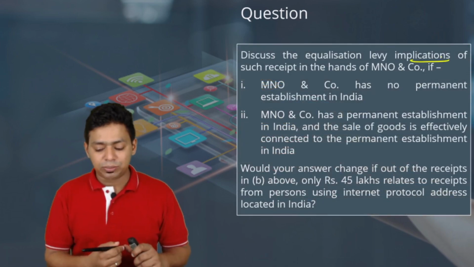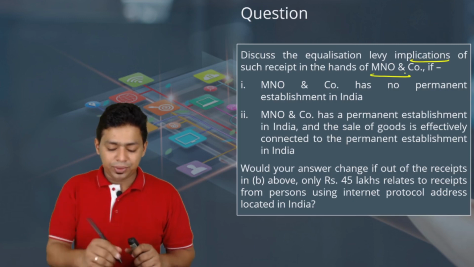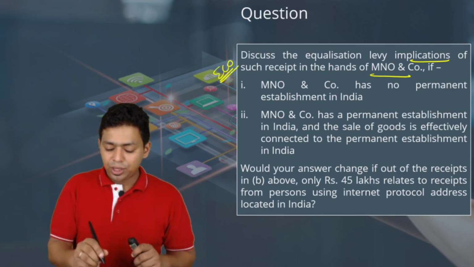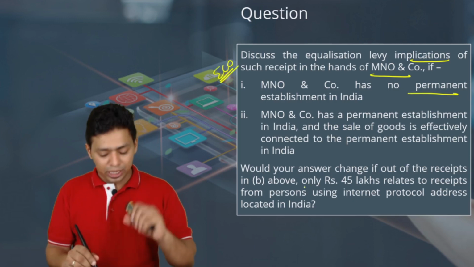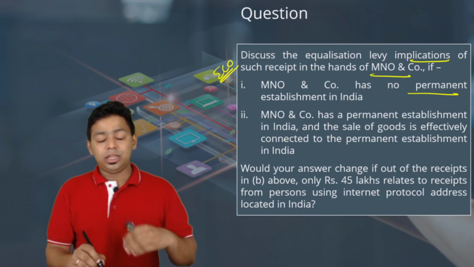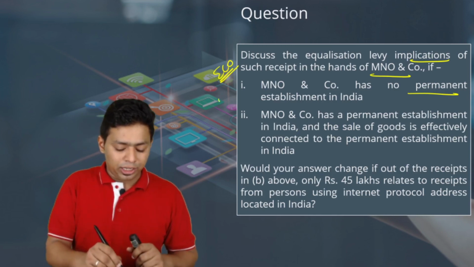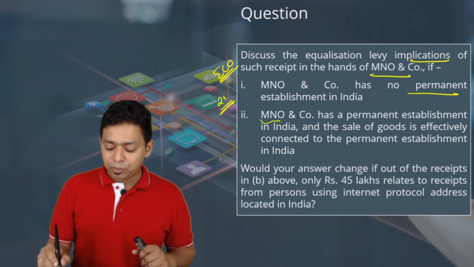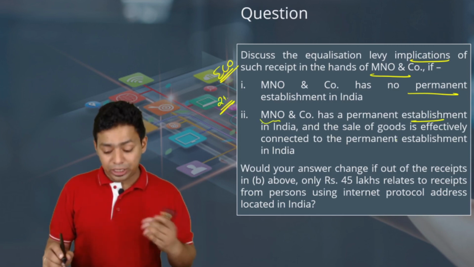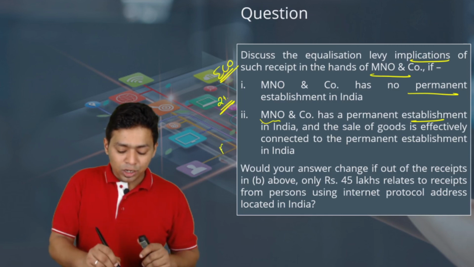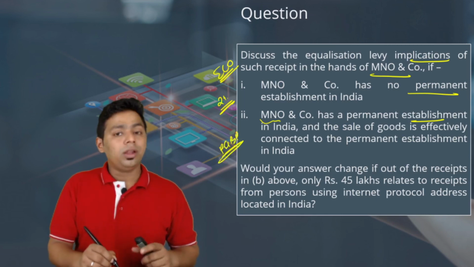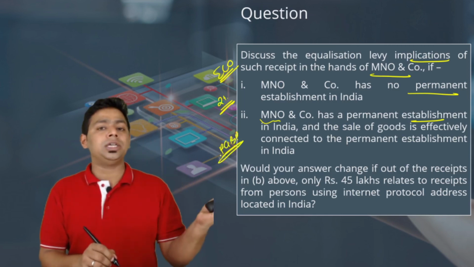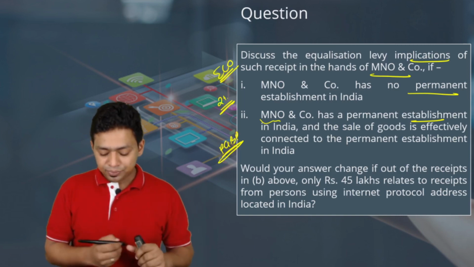Okay. Discuss the equalization levy implication on such receipt in the hands of MNO, that is the e-commerce operator, if MNO has a permanent establishment in India. If it is having no permanent establishment in India, then obviously 2% equalization levy will be applicable. And if MNO has a permanent establishment in India and the sale was effected through that permanent establishment, then normal PGBP will be computed the way we compute for any other business operation in India.